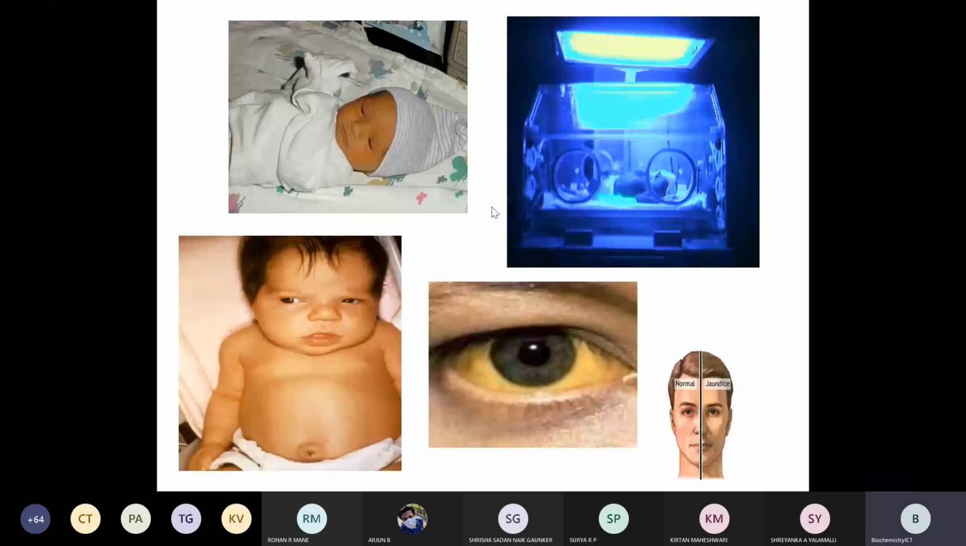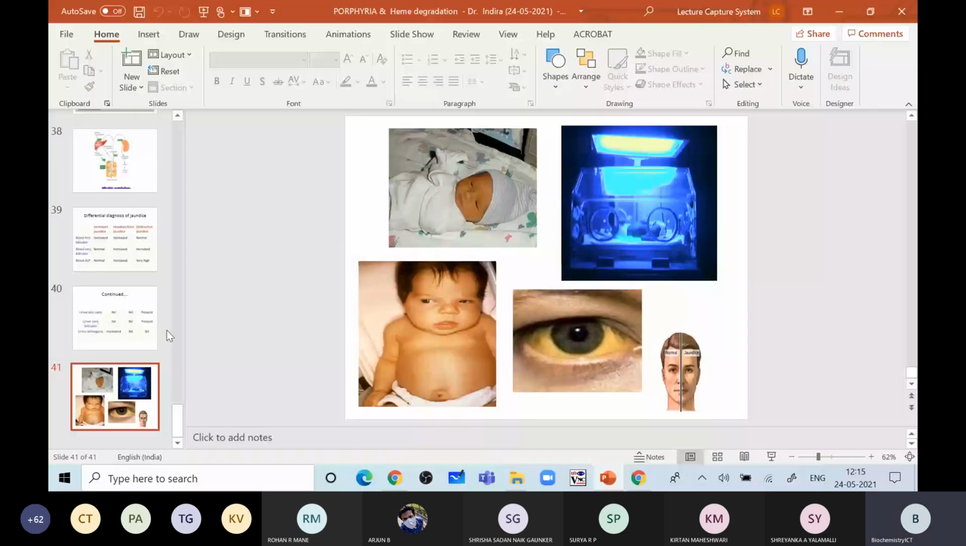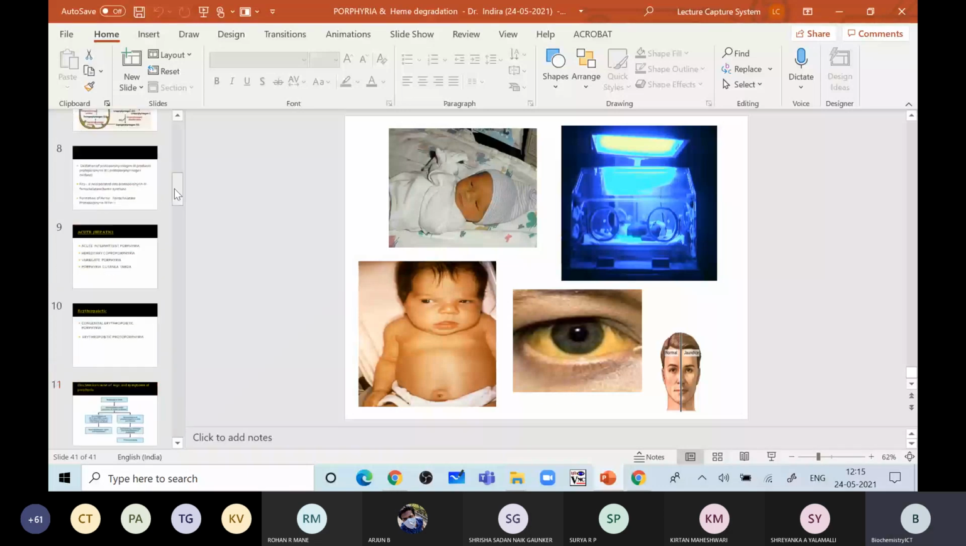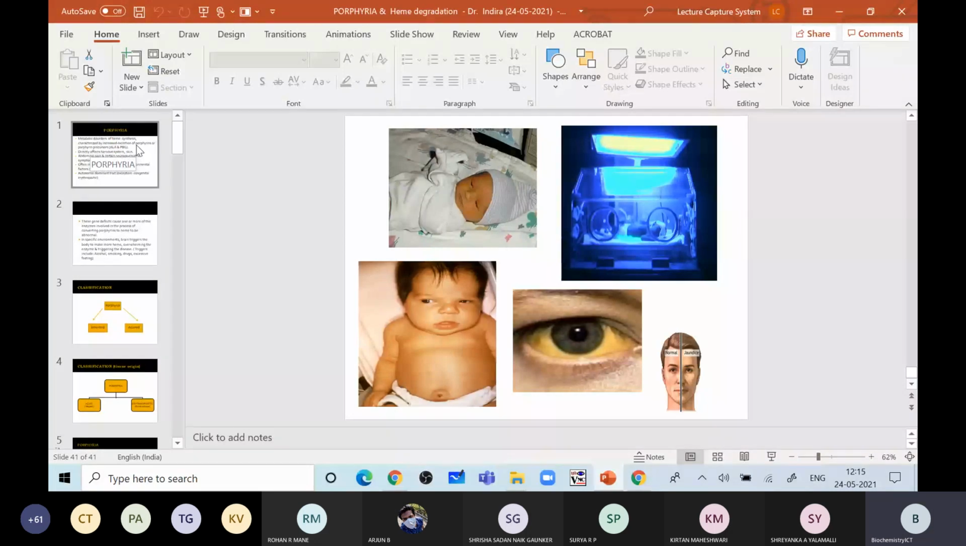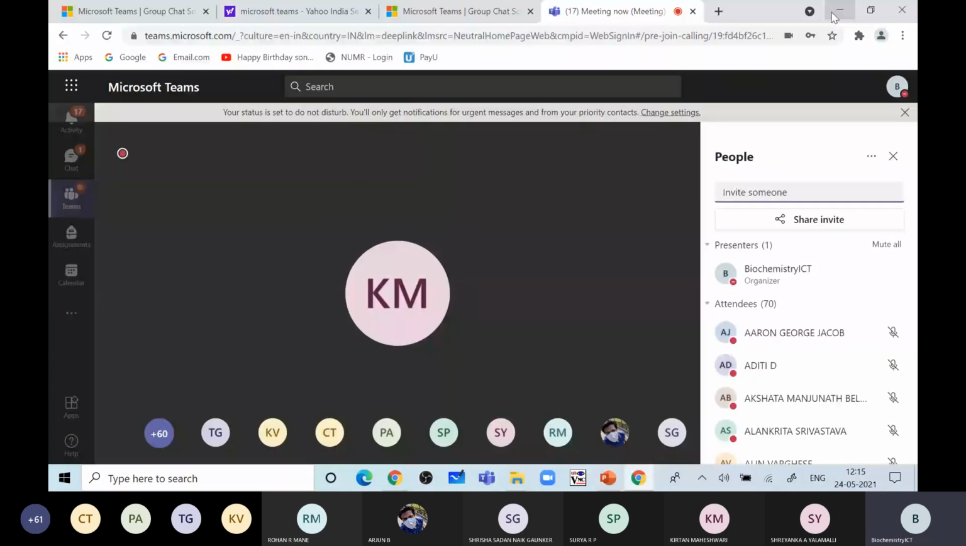Any queries, students? Now you can unmute and ask if any query is there. Students, any query? No, ma'am. No, ma'am. No, ma'am. Is it clear?